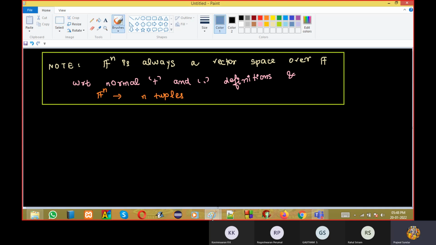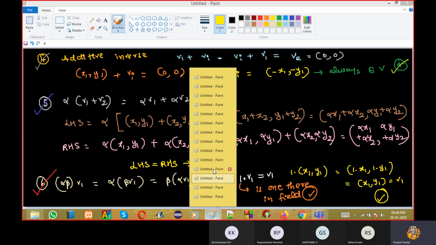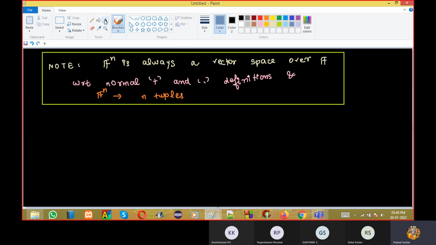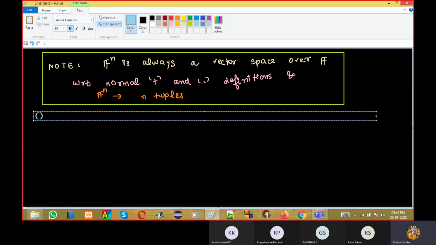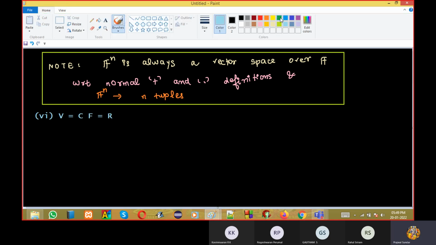Now, which question number are we in? Sixth question. I am not doing it because it's taking a lot of time. Taking the vector space as complex numbers and the field as real numbers. Even this, you can think of like a building block.